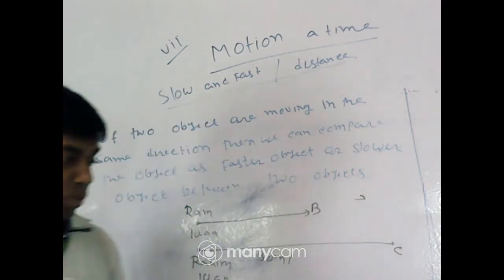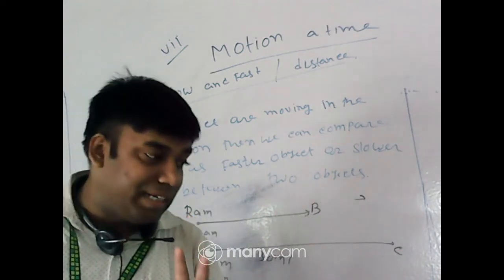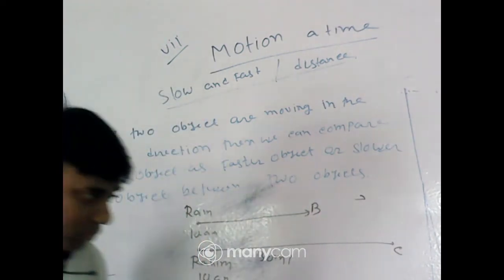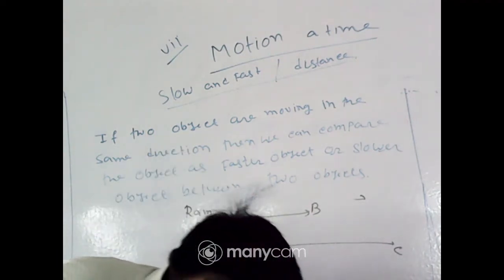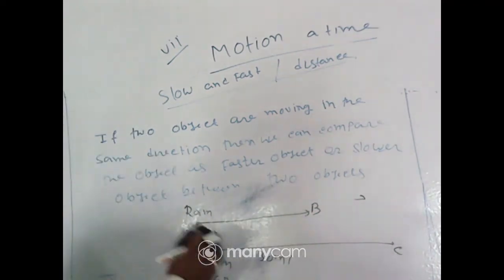Are these two terms, fast and slow, clear? Yes or no? Quickly answer. Okay, very good.